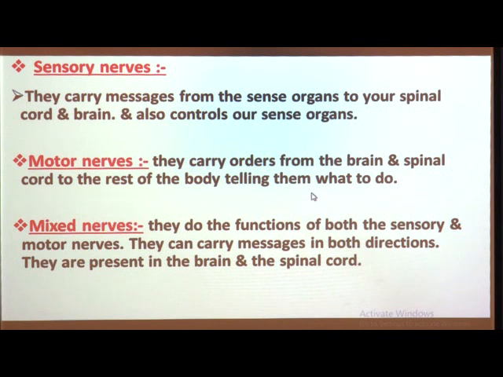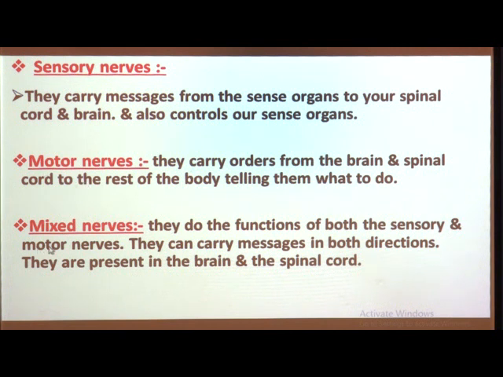So, this is the function of motor nerves, and like the sensory nerves, motor nerves also carry messages in only one direction. So, this is the motor nerves.